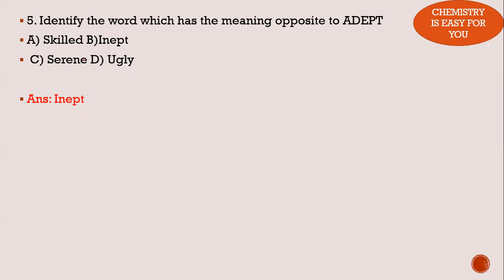So why are the other words not the correct answer? Let's see. The first one is not an opposite or antonym. It is a synonym, what I have talked about in the first question. Adept actually means skilled itself. Then how would skilled be the opposite of adept? So that is the thing.